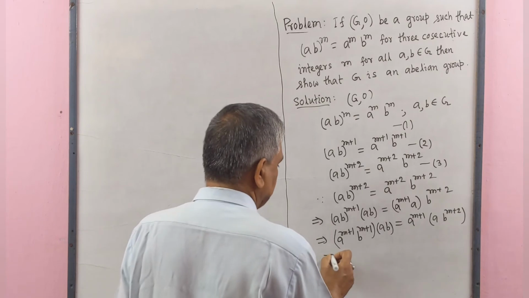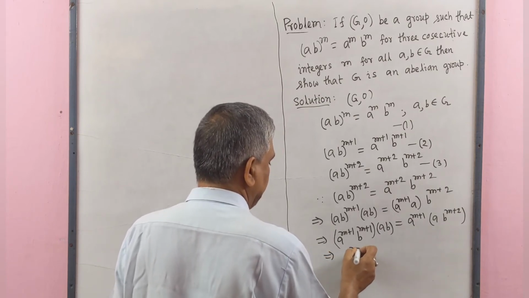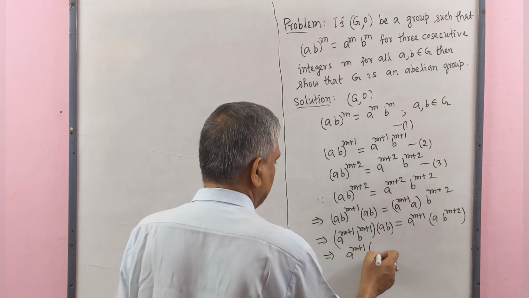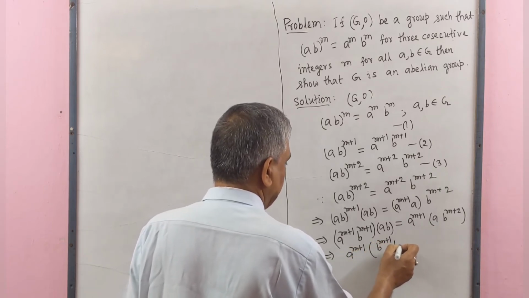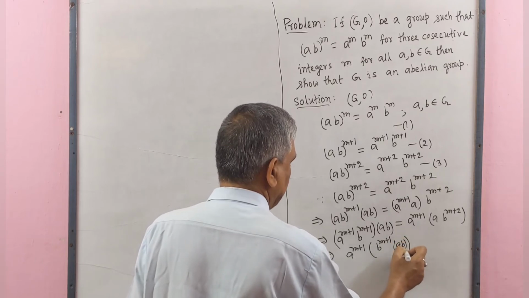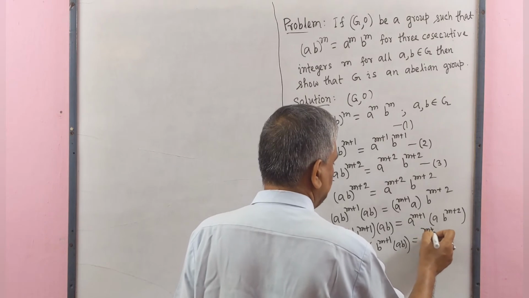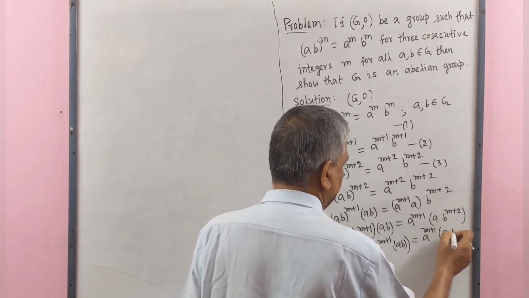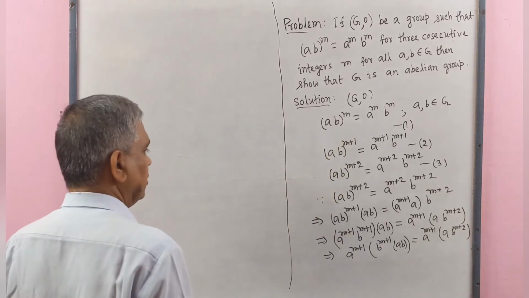We use associative law in the left side also: A^(m+1) B^(m+1) AB equals, right side same, A^(m+1) A B^(m+2).